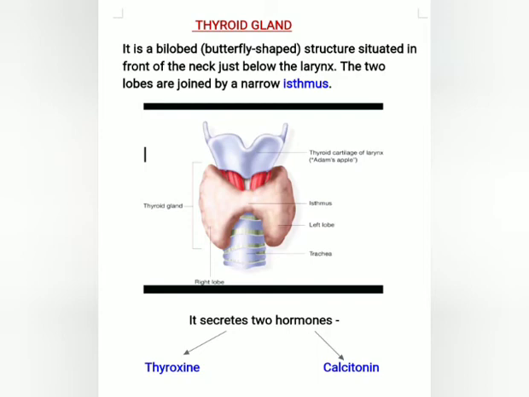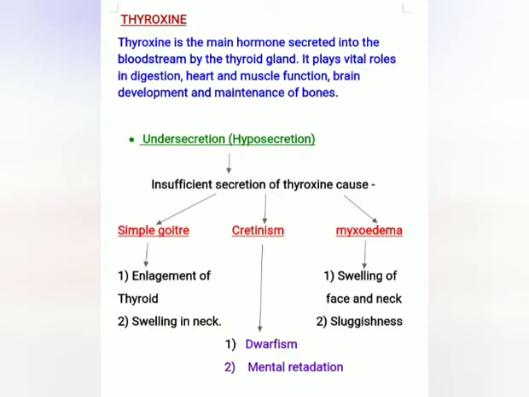Thyroid gland secretes two hormones, that is thyroxine and calcitonin. Thyroxine plays a vital role in digestion, heart and muscle function, brain development and maintenance of bones. Hyposecretion of thyroxine causes simple goiter, cretinism and myxedema.